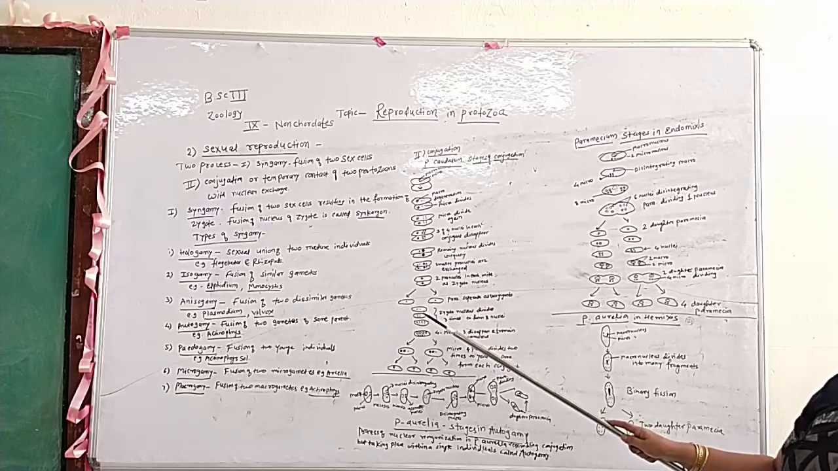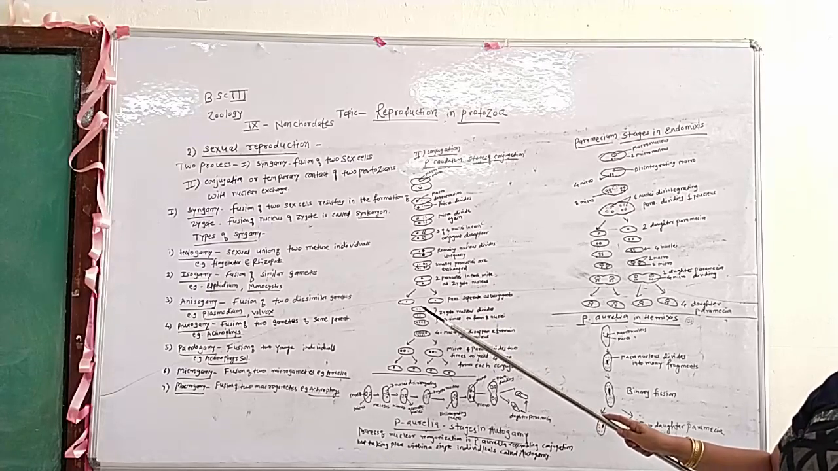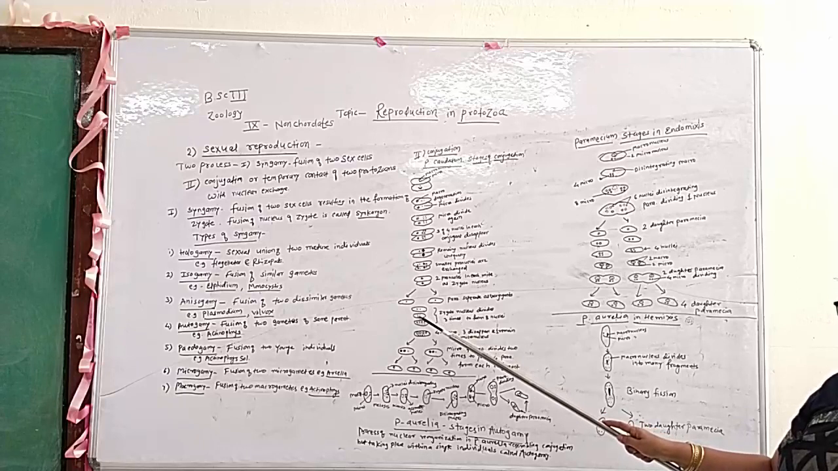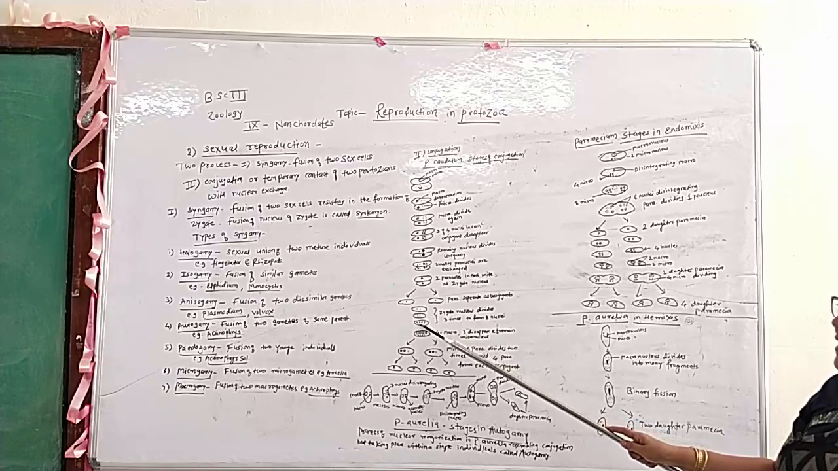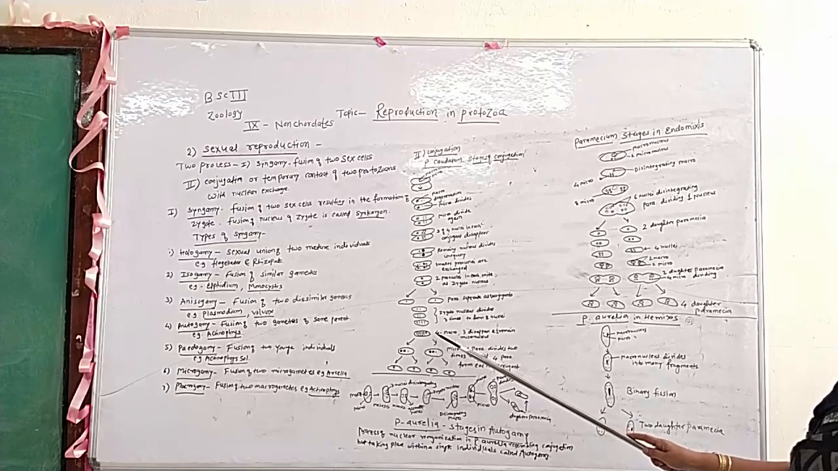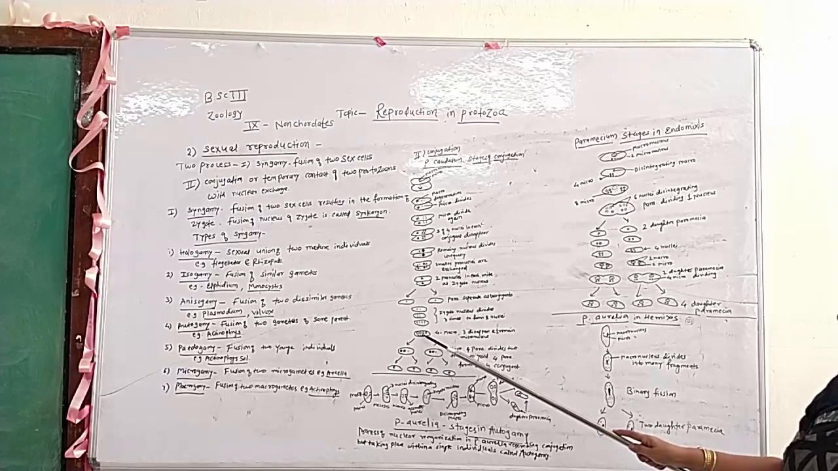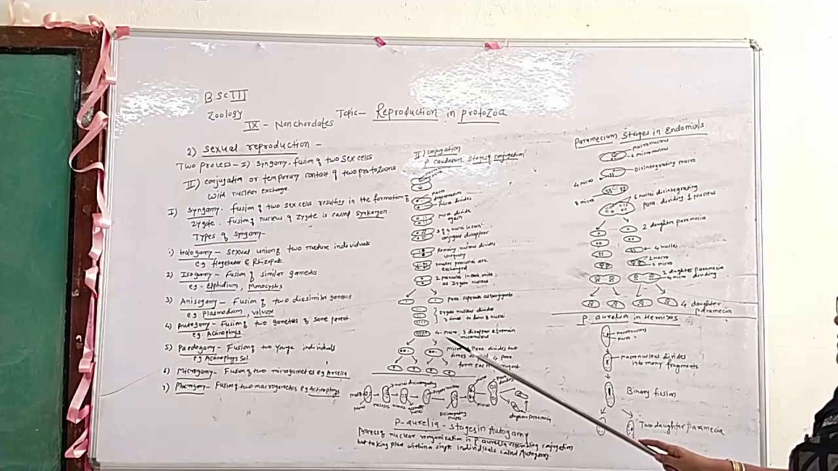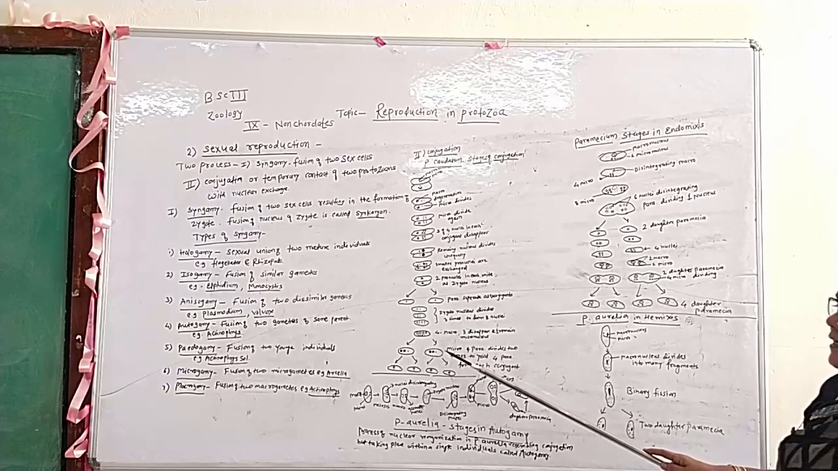These zygote nuclei divide to form two nuclei. These two nuclei are again divided to form four nuclei. These four nuclei are again divided to form the eight nuclei. Of these, generally four are the macronucleus, and the remaining four nuclei are the micronucleus.